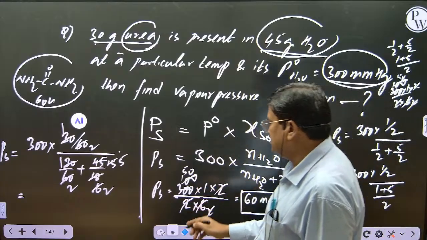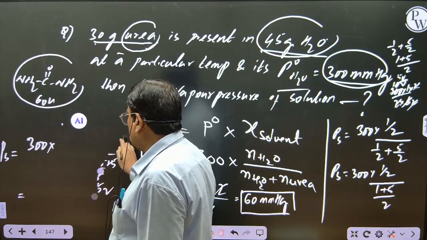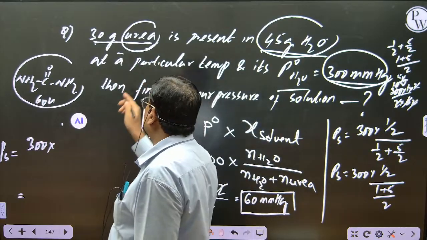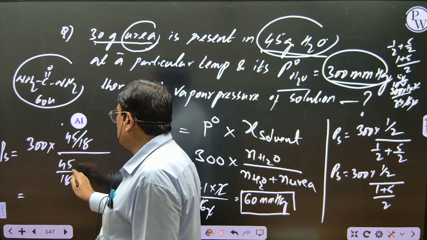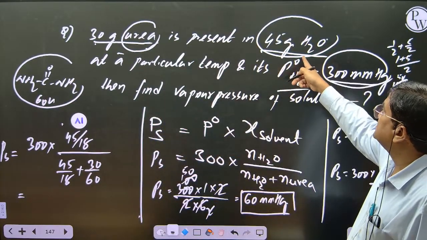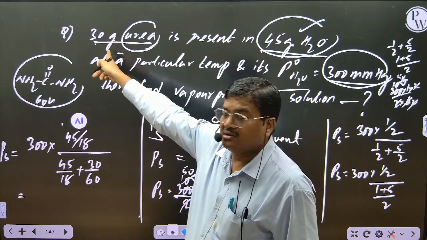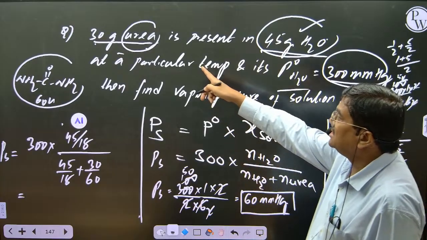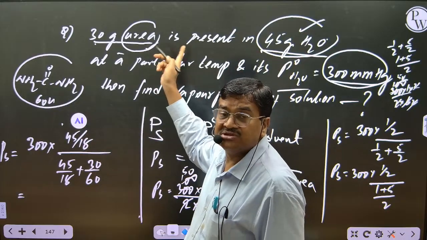So instead of 30 by 60, see, mole fraction of water we have to consider. Understood? I have taken mole fraction of solute. Now see, actually what we have to take is water, no? That is 45 upon 18 by 45 upon 18 plus 30 upon 60. Make the correction. See what mistake I did. Here we have to take mole fraction of solvent, but not solute, because solute is non-volatile. Understood, friends? So see here what I did wrong. 30 grams I have to cut, not 30. You have to take solvent mass because solvent is volatile, no.